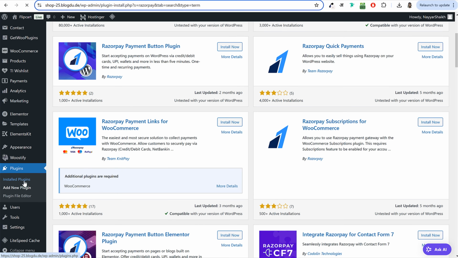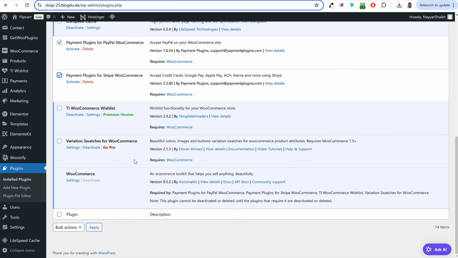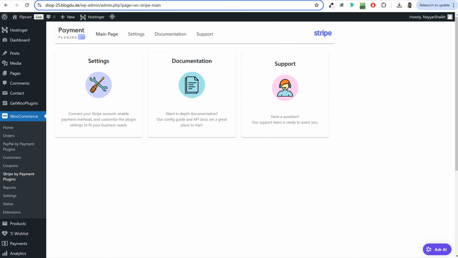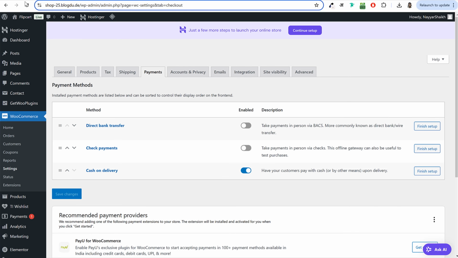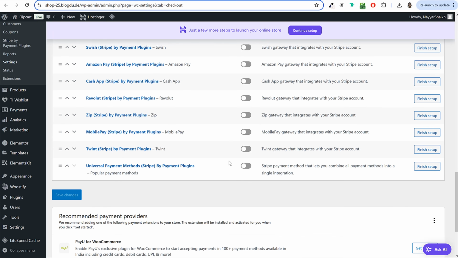First of all, click on install plugins and let's activate these three payment gateways. So I'll tick mark Razorpay, PayPal and Stripe. Go to bulk actions, activate, click on apply. Once activated, we can come back to the payment option, refresh this page, and you will see many more new options are added for you.